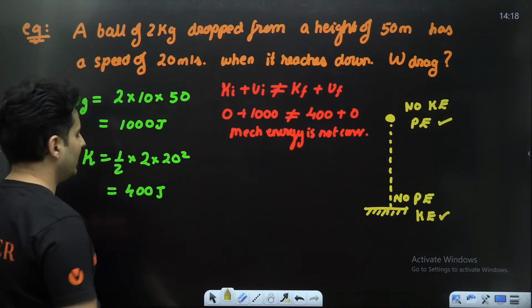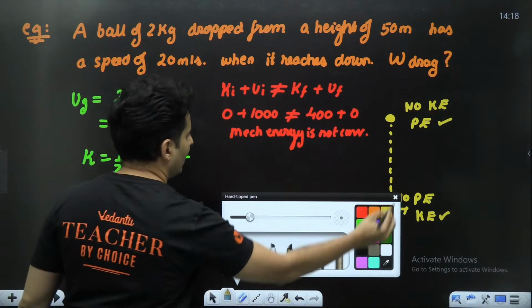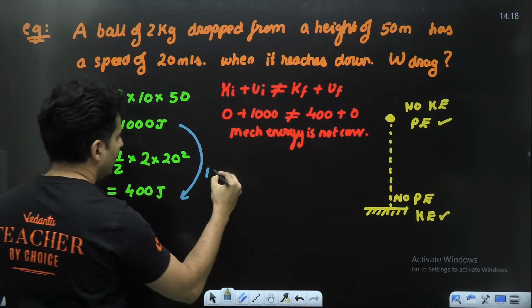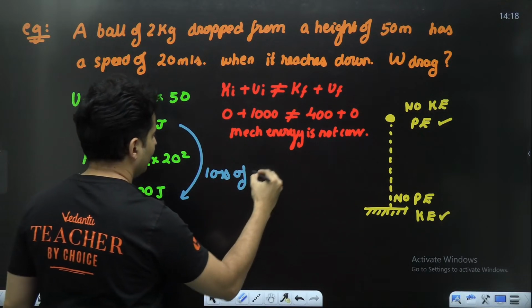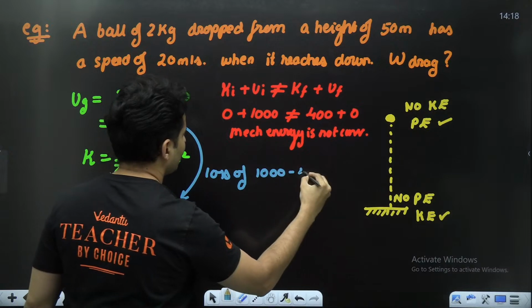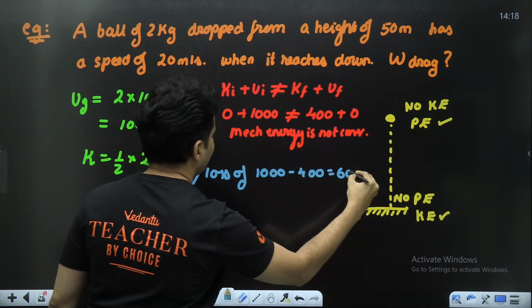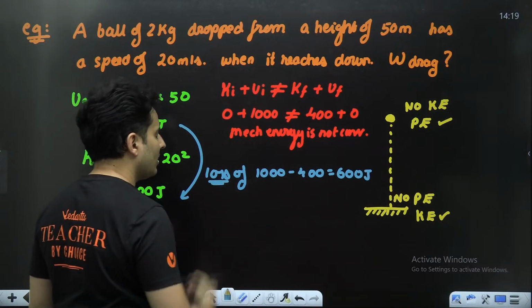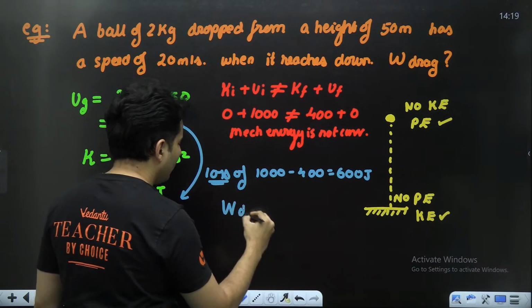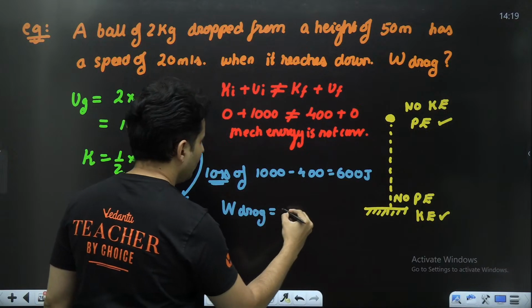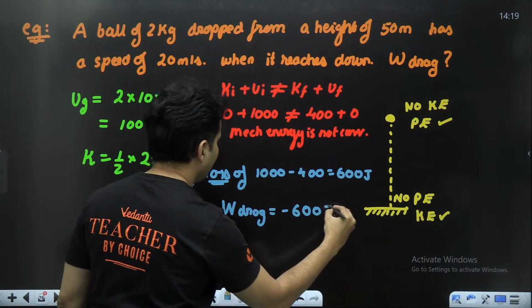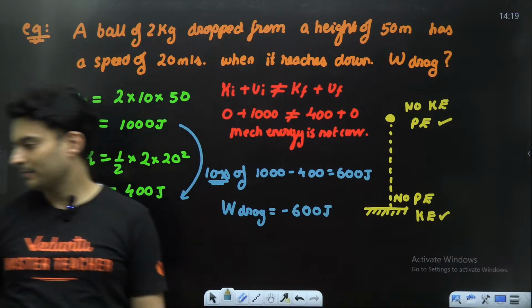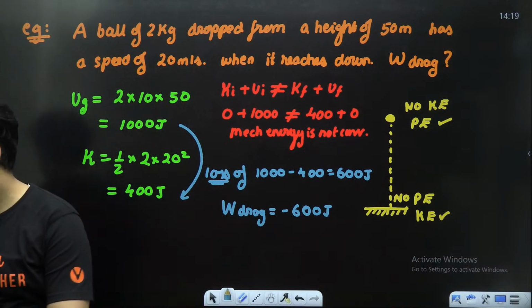Obviously from 1000 to 400, there is a loss of 1000 minus 400, which is 600 joules. Where will this loss happen? Drag. So work done by the drag force will be minus 600 joules. That is the answer. Can you see that?